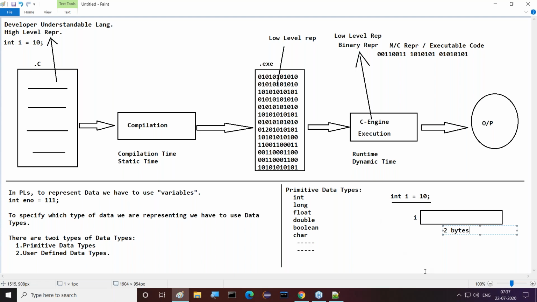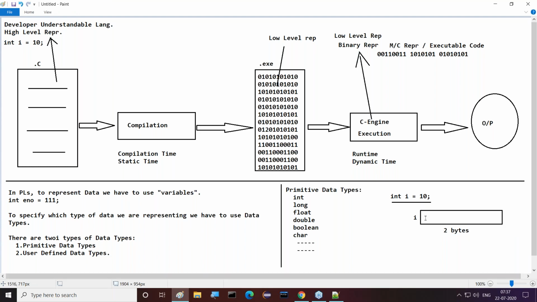Anyway, whether it is 2 bytes or 4 bytes or 8 bytes, we will decide later on. But as of now, we have to understand that some memory will be allocated for the i variable. Everybody has to understand this point. Now, inside this memory, which value will be stored? The value 10 will be stored.